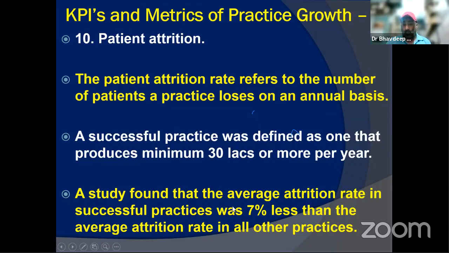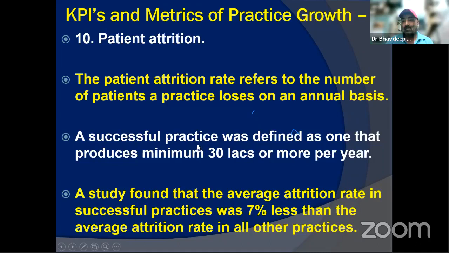A successful practice would have a less than 7% attrition rate compared to other practices, because they are generating revenue from almost every patient that is coming into their practice. That would mean that they are actually growing. They are charging everyone, and everyone is getting the treatment done. Everyone is getting converted, big time, small time, medium time, whatever. So that is where they're utilizing the chair side time as well.